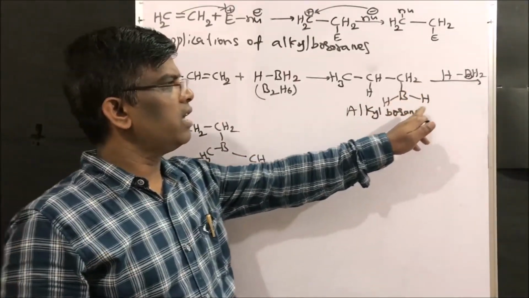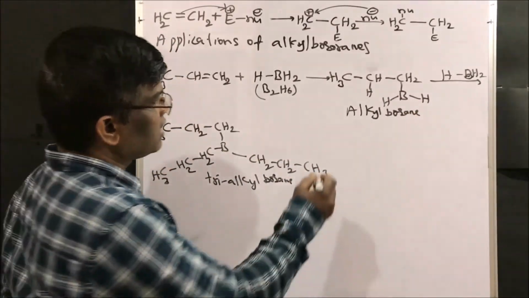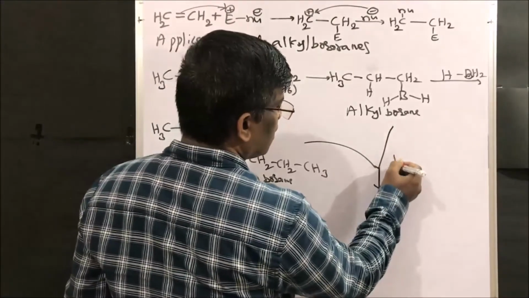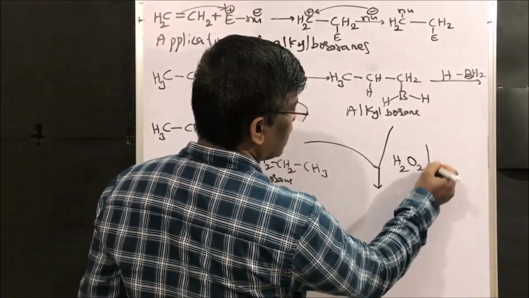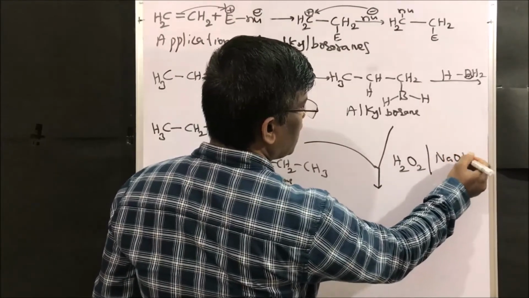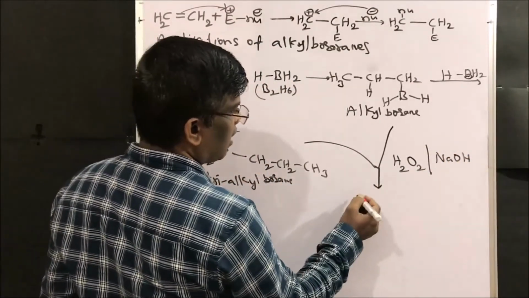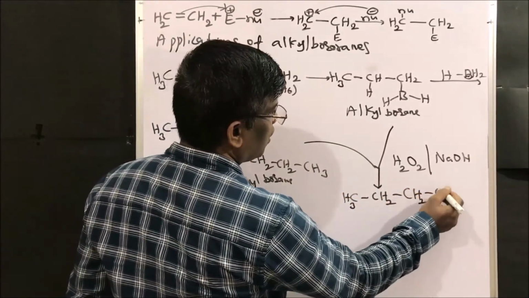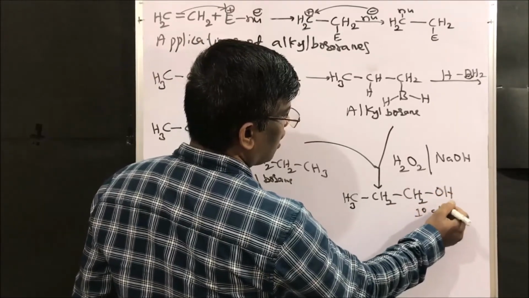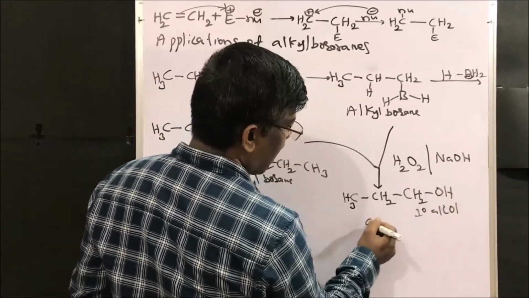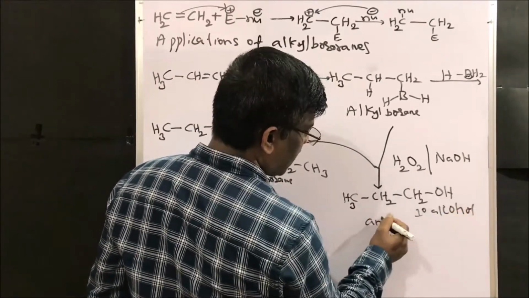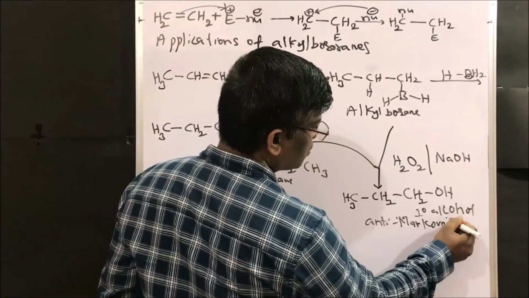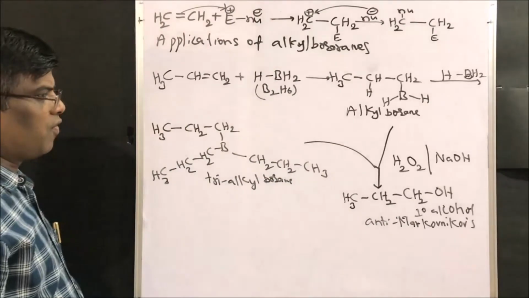So this alkyl borane or trialkyl borane, what is the importance of these reagents? Any of these is going to react with hydrogen peroxide in the presence of NaOH, that is a base, to give an alcohol, CH3 CH2 CH2OH. This is a primary alcohol, which is what I said, the anti-Markovnikov's product, right? So what is the mechanism?